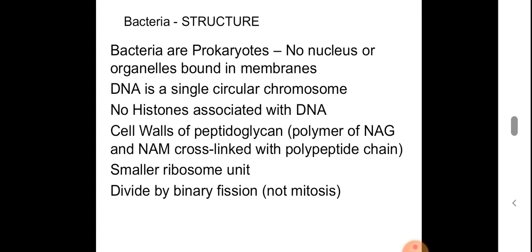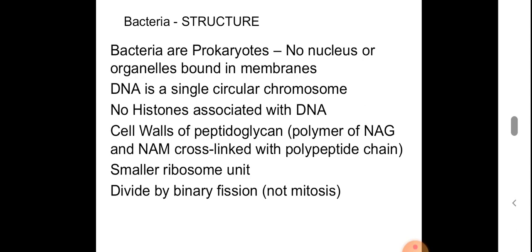Then about the DNA, it is a single circular chromosome. And also we do not see any histones associated with DNA. And the cell walls are made up of peptidoglycan. That is one important feature here. Cell walls are made up of peptidoglycan, and this is a polymer of N-acetyl glucosamine and N-acetyl muramic acid.